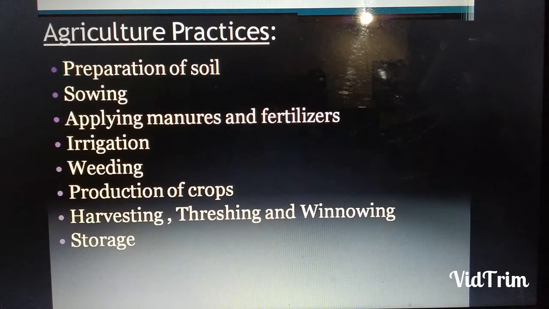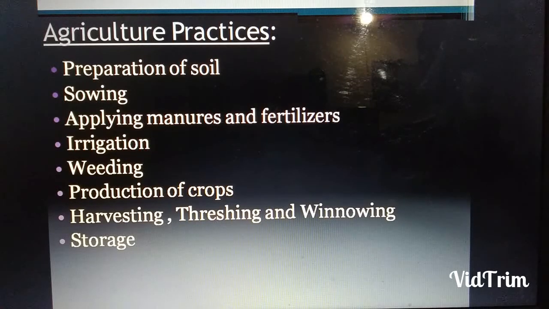Now fourth one is your irrigation. That means watering the plant. Now fifth one is your weeding. If unwanted herbs or shrubs are grown, we need to weed them out, otherwise they will stop the crops from growing. Sixth step is your production of crops. Means we see products of the plants of cultivated crops, uncultivated crops.